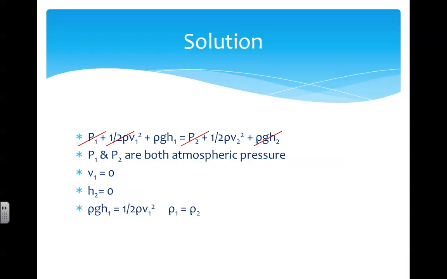We are left with rho gh1 equals 1/2 rho V2 squared. But because the density of the water is unchanged, assuming an incompressible fluid, we can cancel the densities. Plugging in g as 9.8 meters per second squared, height as 6 meters, we can then rearrange to solve for speed, and the speed of the water leaving the faucet turns out to be 10.8 meters per second.